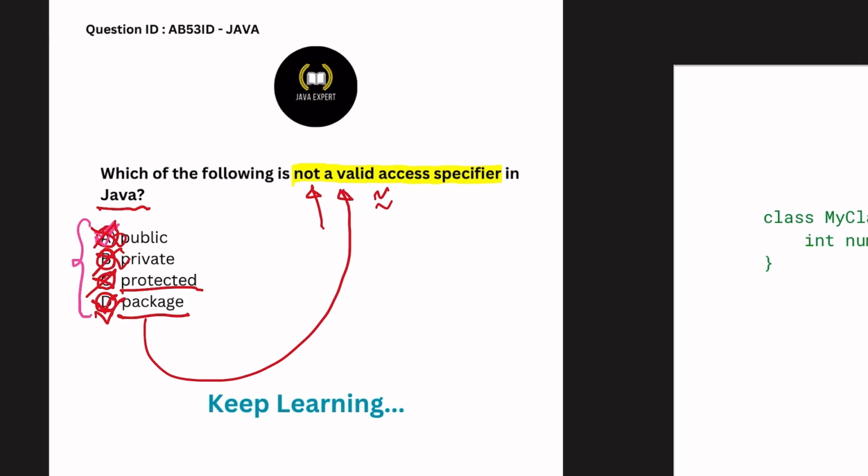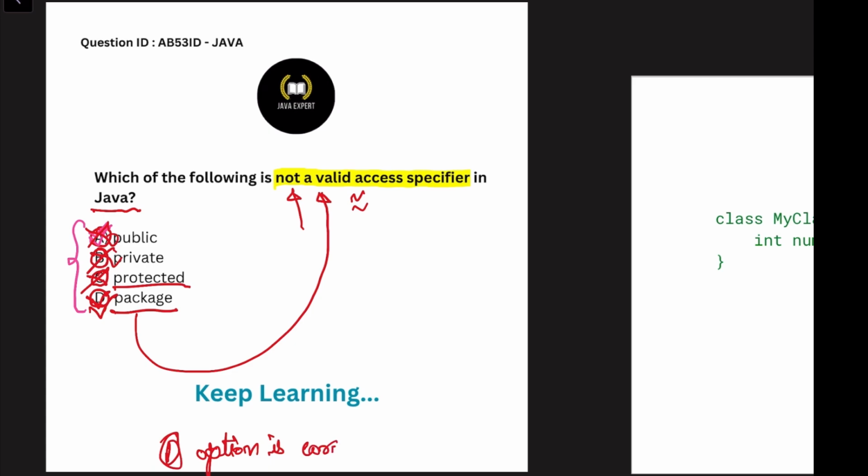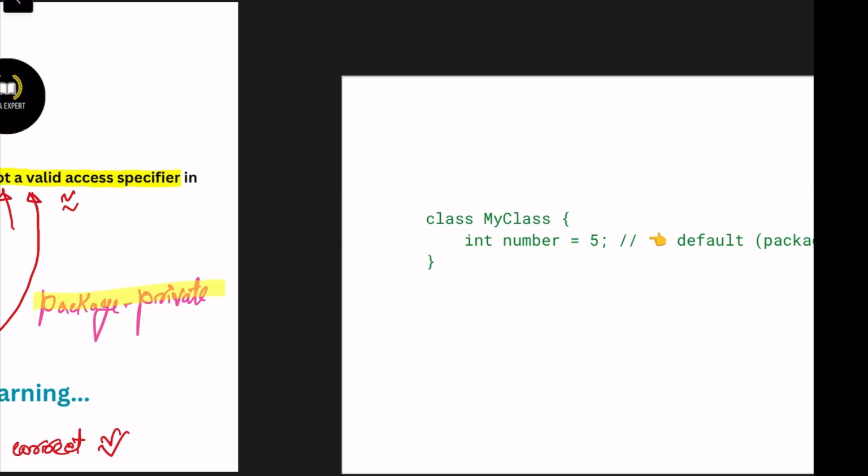Now we have completed our question. So option D is correct. Let me tell you some more about package private. In Java, the default access level, also known as package private, means that the member variable, method, class, etc. is accessible only within the same package. For example, let me show you package private.